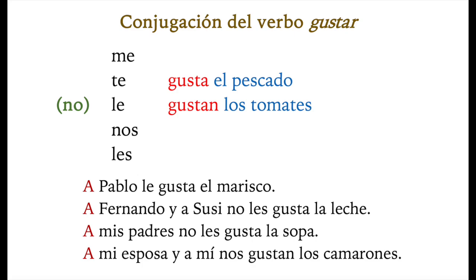A mis padres no les gusta la sopa. You don't use the name, but you're still specifying that they are your parents, specific people. And for that reason, you have to use that a. A mis padres no les gusta la sopa. A mi esposa y a mí, you're including yourself there, a mi esposa y a mí nos gustan los camarones. We like shrimp. Los camarones, which in Spanish is plural. A mi esposa y a mí, that's a we form, nos gustan los camarones.